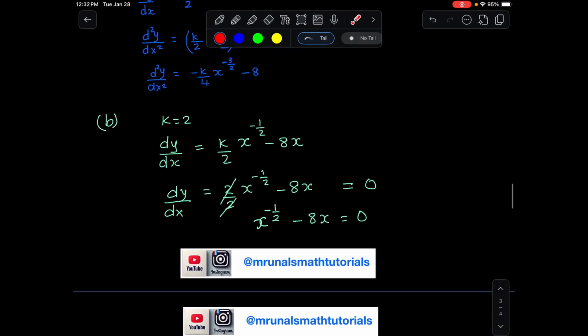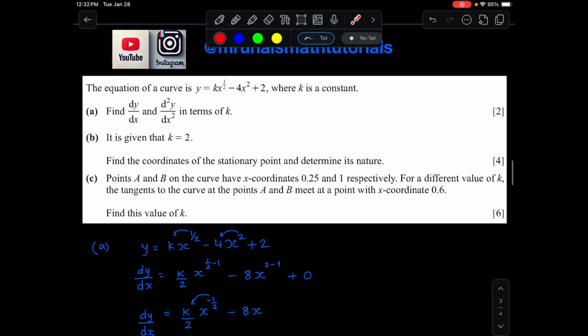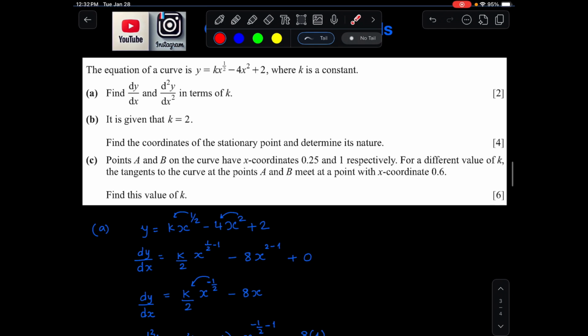Part B. We found the nature of the stationary points. And let's look at part C. The points A and B on the curve have x coordinates 0.25 and 1 respectively. For a different value of k, the tangents to the curve at points A and B meet at a point where the x coordinate is 0.6. Find the value of k.